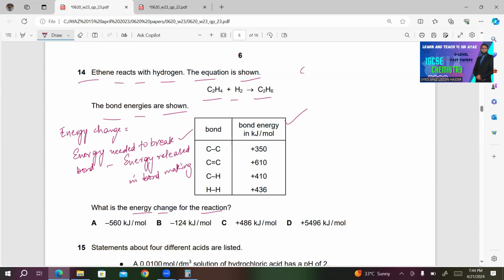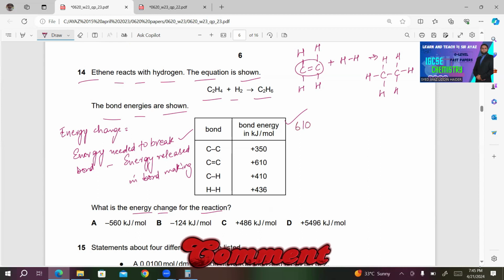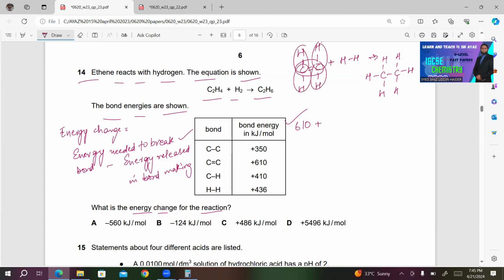Ethene, this is ethene, C double bond C, plus H2, H bond H, gives C single bond C. So we have one C double bond C, so 610, plus we have 4 C-H bonds, 1, 2, 3, 4.